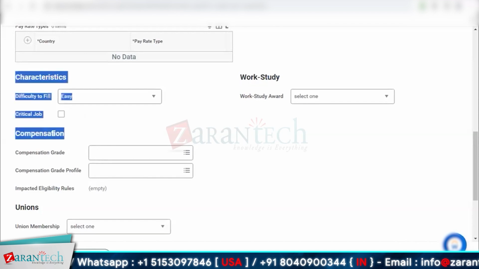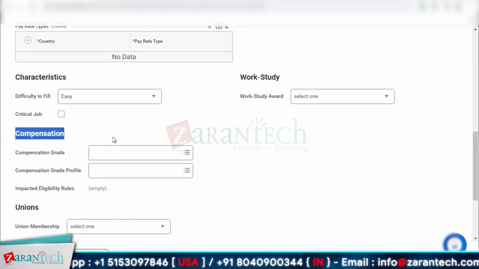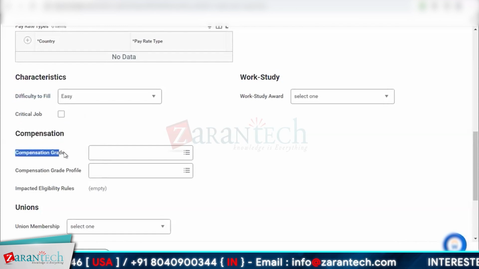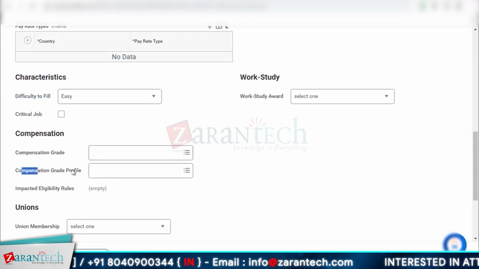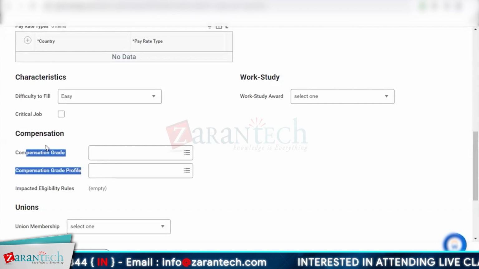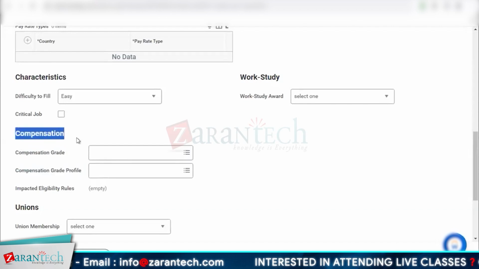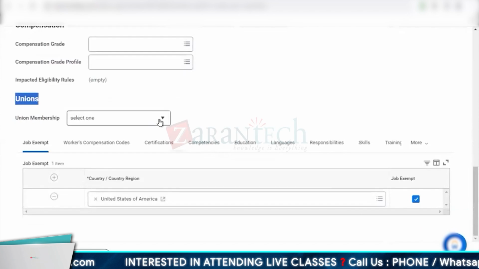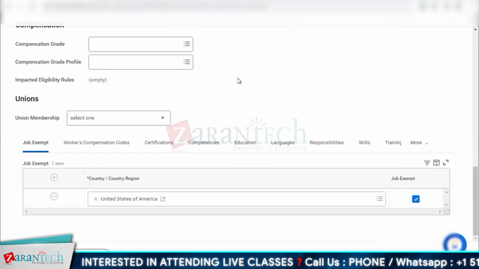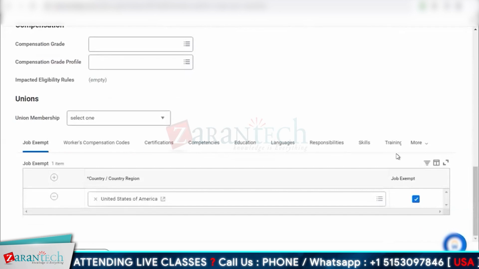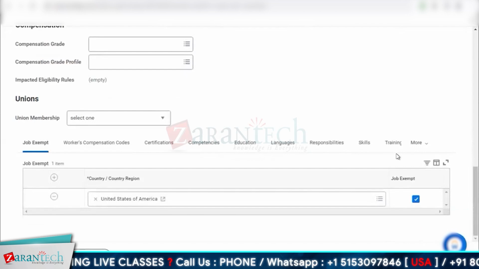Now, this is important: compensation. Obviously we'll do compensation in upcoming sessions, but in this case, you will apply the grade here. You will apply the grade profile. We have not touched upon these topics, but please remember that we will come back to this once we do the compensation. If your company has any unions, you can have that rule set up here as well. And not just this, you have so many other options here which you can use to restrict and be more specific on the job profile.